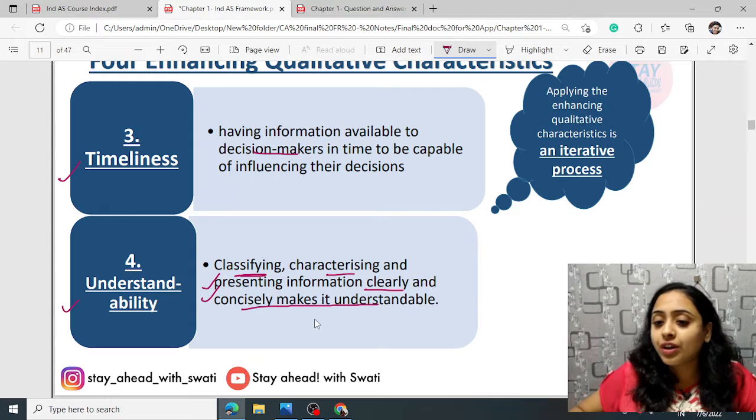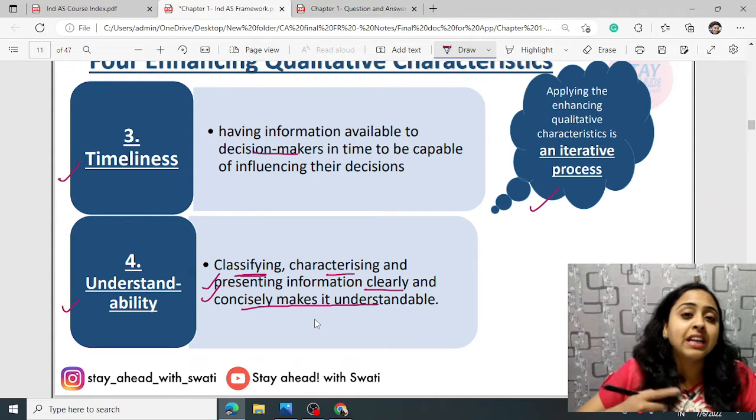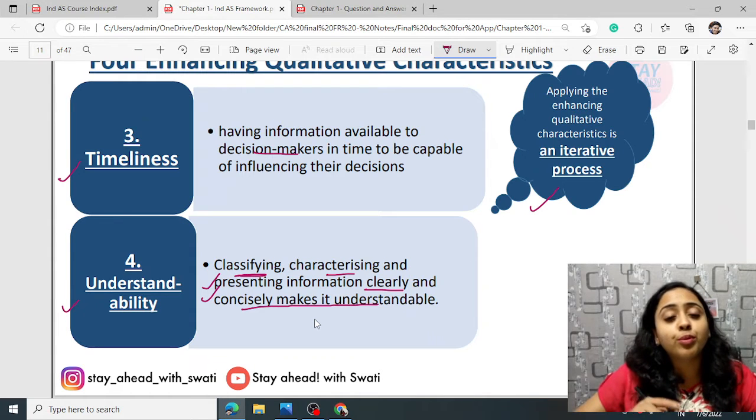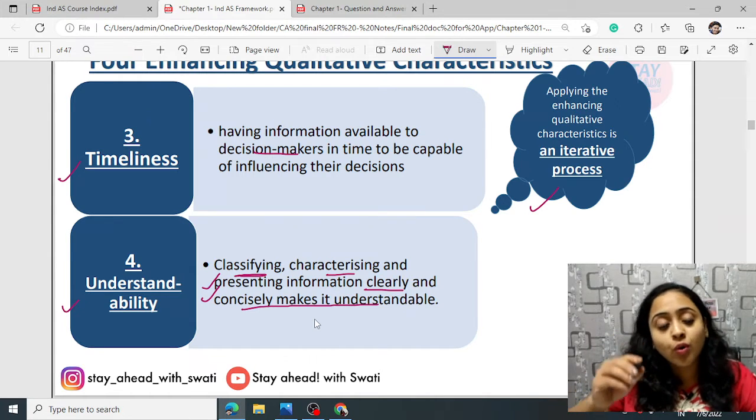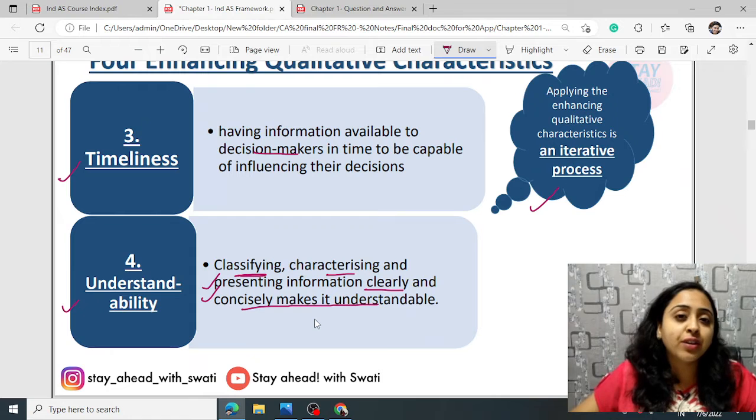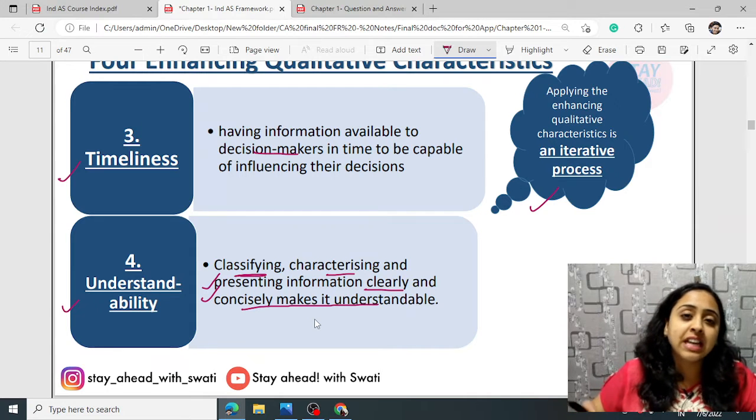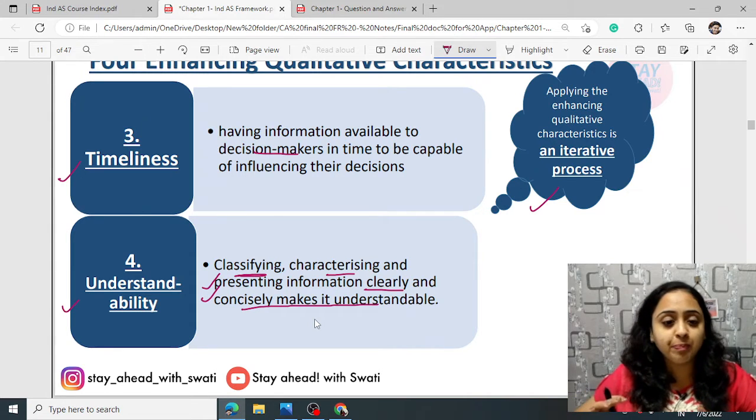Applying the enhancing qualitative characteristic is an iterative process. It has to be applied again and again and again. Every time you prepare financial statements, you have to go through them. Every transaction that you are recording, you have to make sure that it is relevant and faithfully representable.